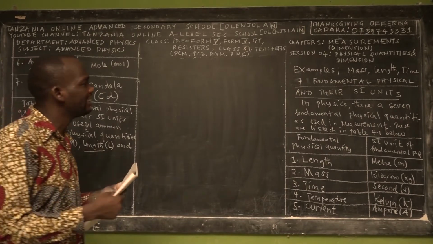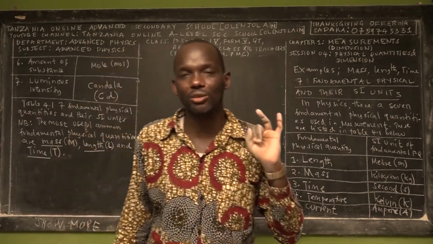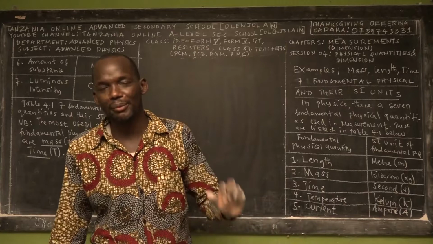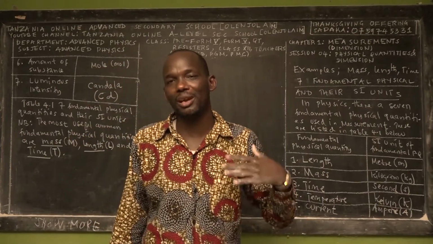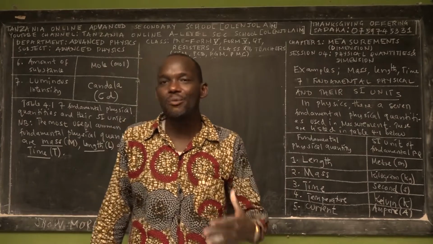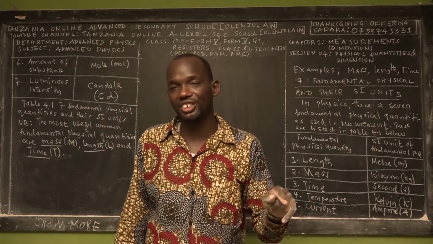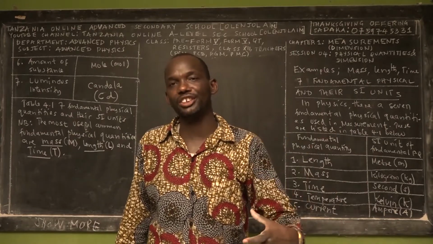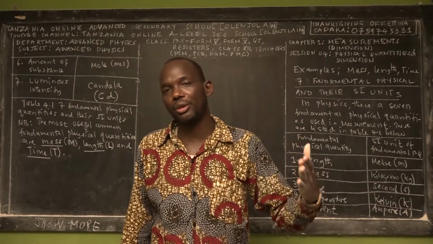So right now, ladies and gentlemen, I've mentioned that in physics you have 2 types of physical quantities: fundamental physical quantity and derived physical quantity. I have taught you about fundamental physical quantity. Allow me right now to teach you and remind you about derived physical quantities. Then we go into detail of the second part of session 4, which is all about dimension.